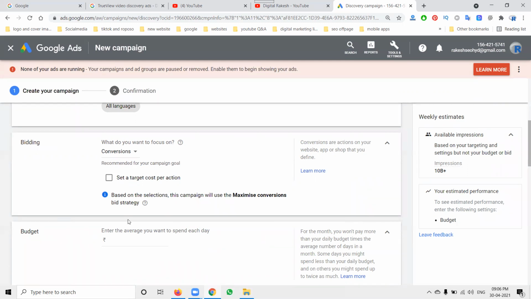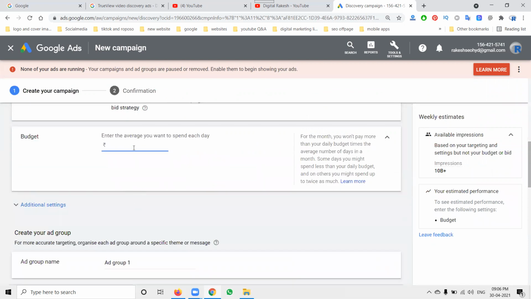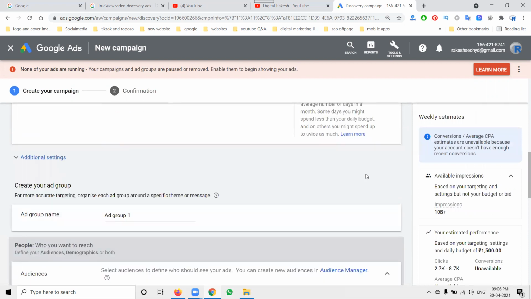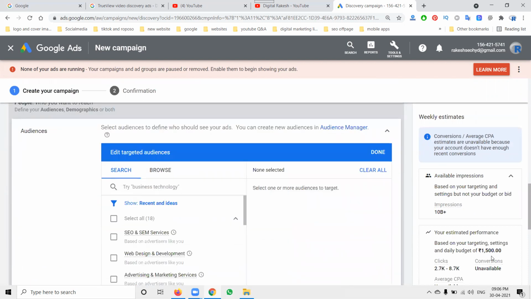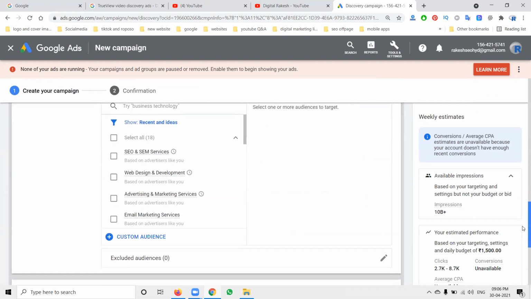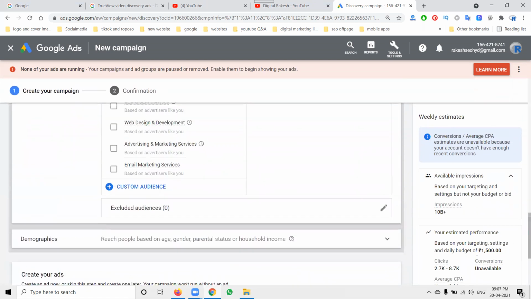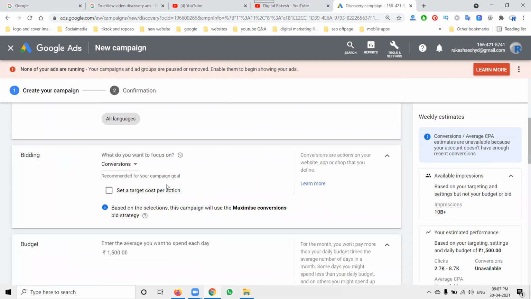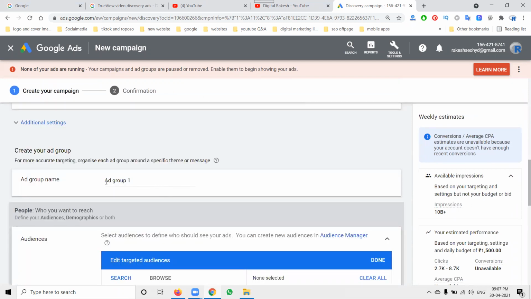Set your daily budget. I'm setting 1500 as my daily budget. Based on that, they give estimation results here. But a small drawback is there. They're showing clicks and everything here. Now after selecting this budget, it shows the ad group. Each campaign will be the same: campaign, ad group, ads option.